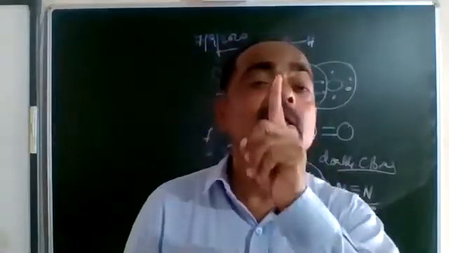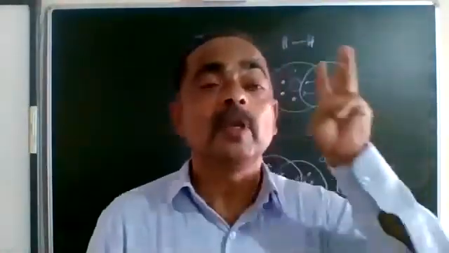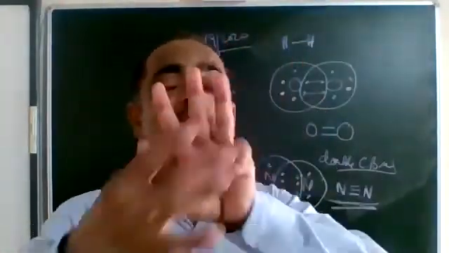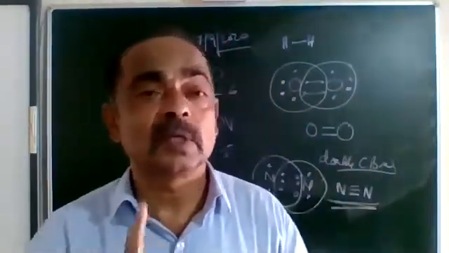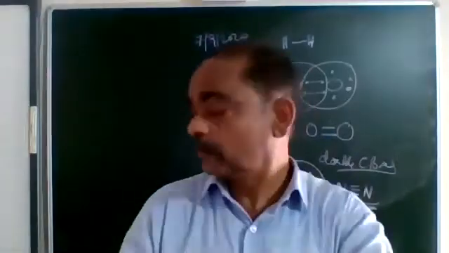You don't say three single covalent bonds. Between two atoms, three pairs of electrons are shared. That means it is a triple covalent bond. Understood it clearly? Next.